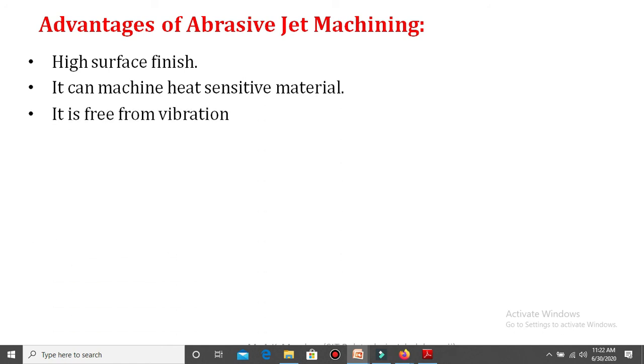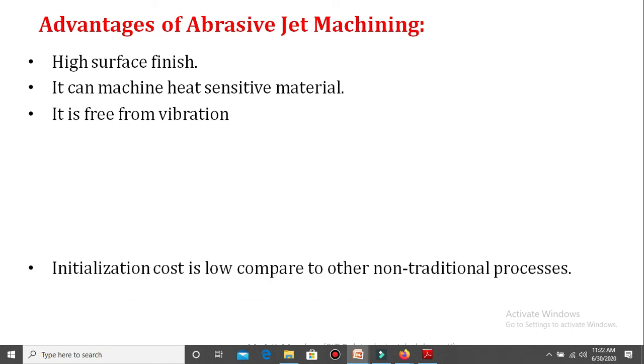Next, it is free from vibration. At the time of machining, no vibration takes place. So whatever profile you want to generate, the profile accuracy you get at the end of machining is very good compared to other machining processes.